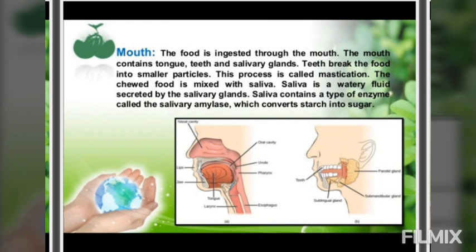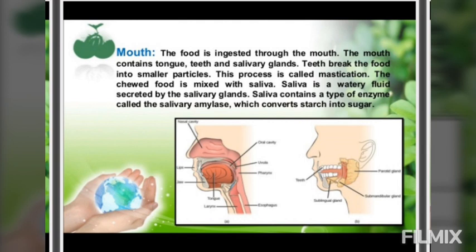The tongue helps in mixing saliva with the food. Here, saliva also plays a very important role. It is a watery substance present in the mouth. It is secreted by 3 pairs of salivary glands. The juices present in saliva help in chemical digestion. As we know, the food we take consists of starch and sugar, which has to be broken down into a simpler form, and that is known as chemical digestion. With the help of saliva, it is done.